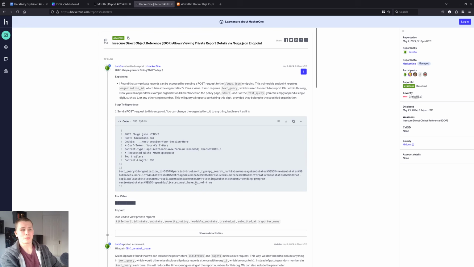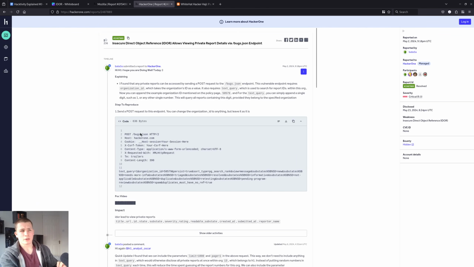And it's an IDOR where you could access any user's private reports. In HackerOne, you can have public reports, like disclosed ones, and then private reports, which shouldn't be disclosed because they probably contain vulnerability details that haven't been released to the public. So this is a very serious vulnerability for HackerOne, and probably something they're looking at in their threat model. So whether you can access other people's reports to gain access about companies' vulnerabilities. In this case, because of that, it was a critical vulnerability for them.